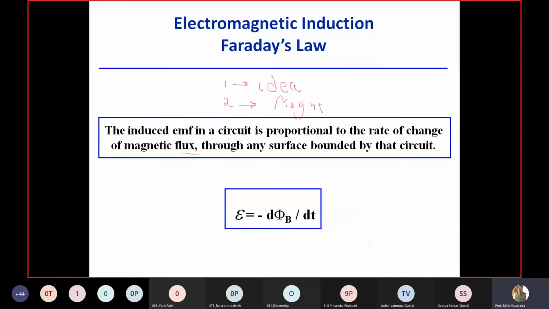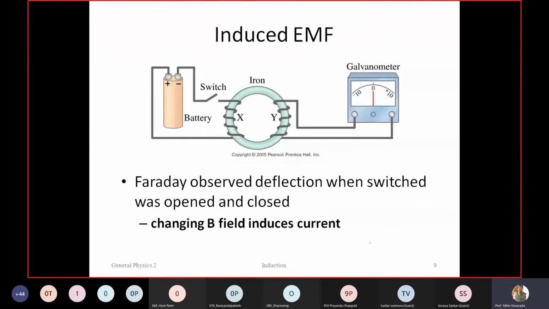This is the experimental setup, a symbolic diagram of what Faraday used in 1831. He used one iron core and wound a coil on it. Then he gave supply through a battery, and to the second coil, a galvanometer is connected.